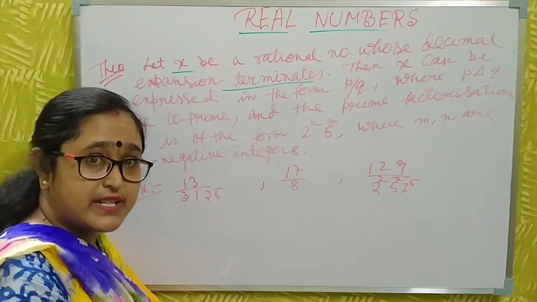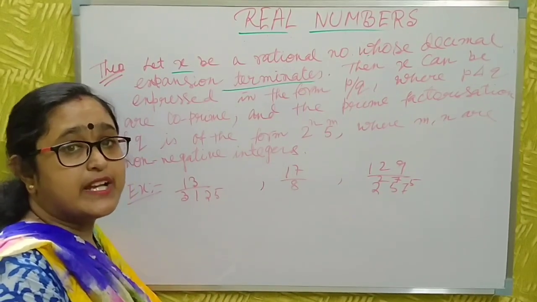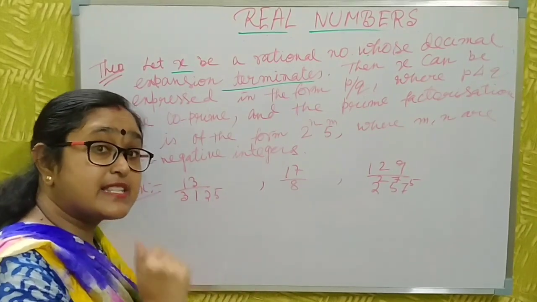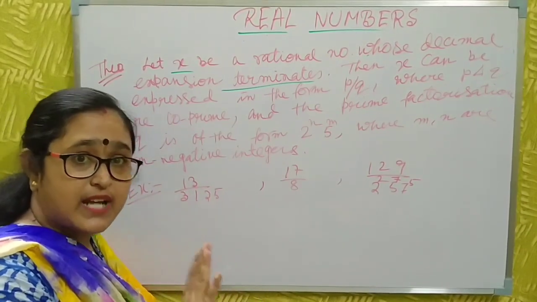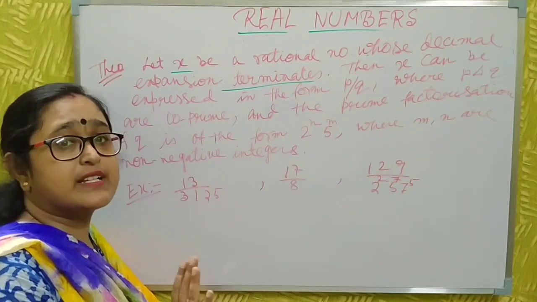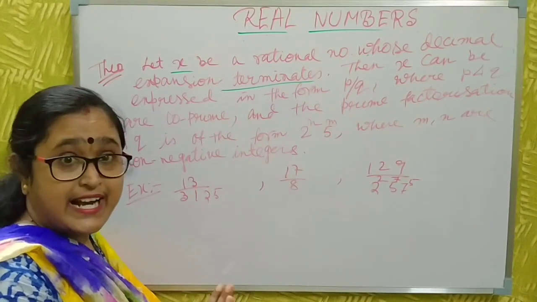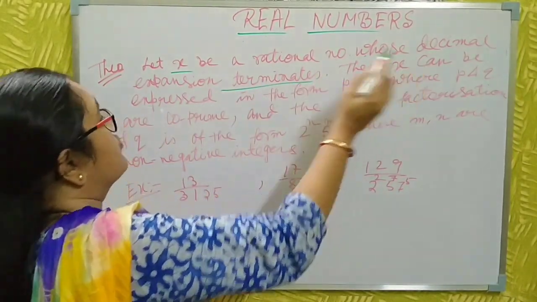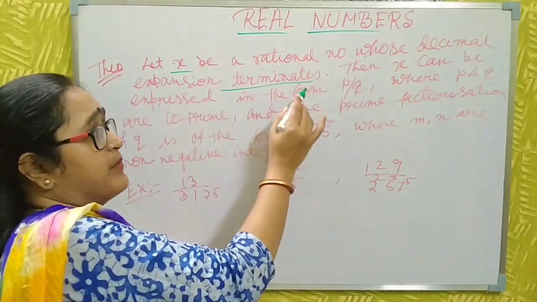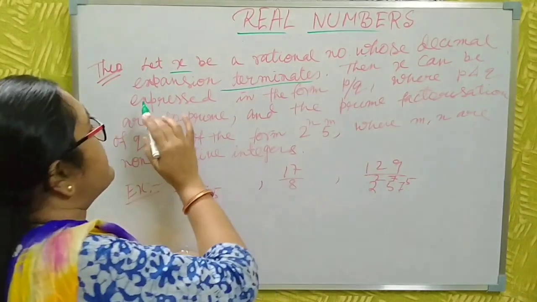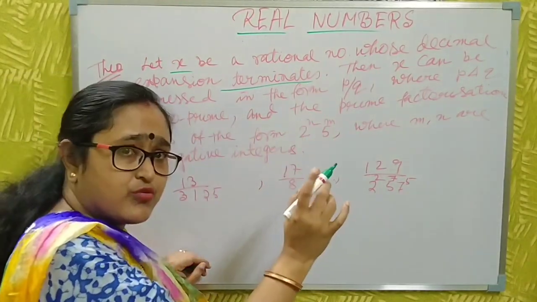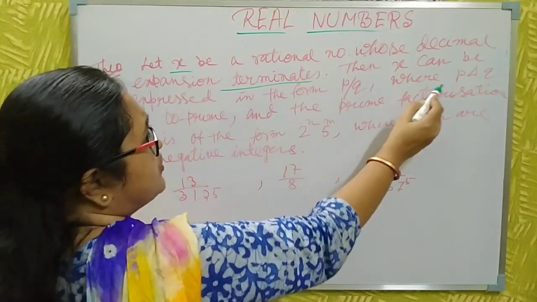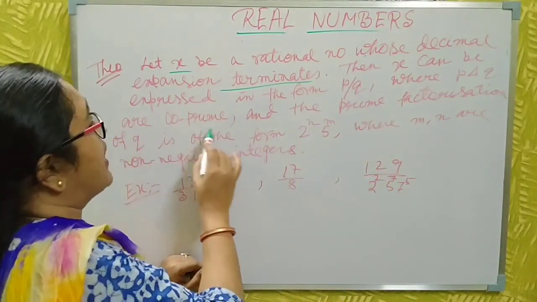You already read in class 9 that a rational number is one whose decimal expansion terminates or whose decimal expansion is recurring. Now let x be a rational number whose decimal expansion terminates. Then x can be expressed in the form p by q. All of you know a rational number is expressed as p by q where p and q are co-prime.